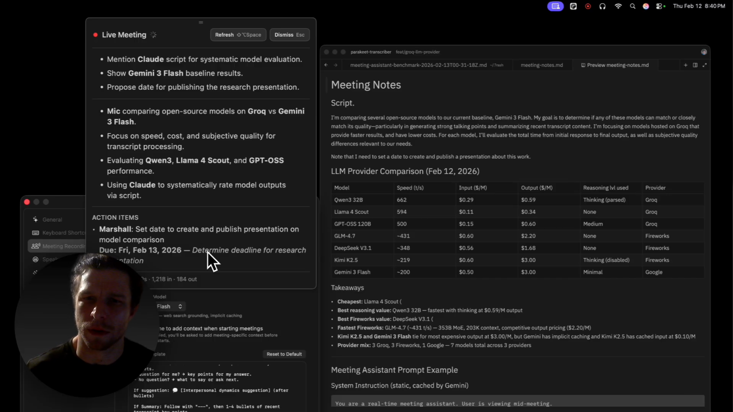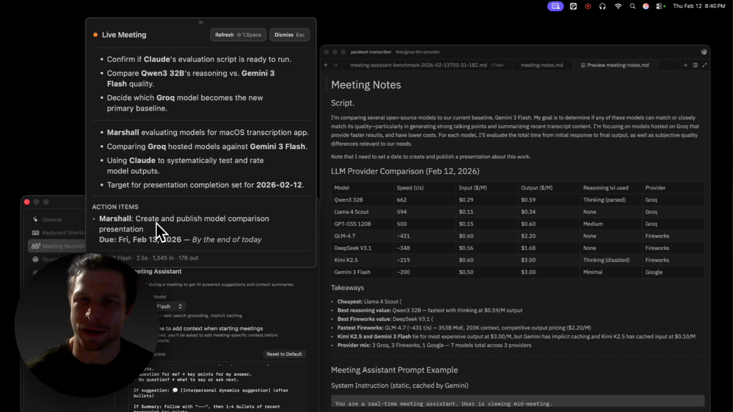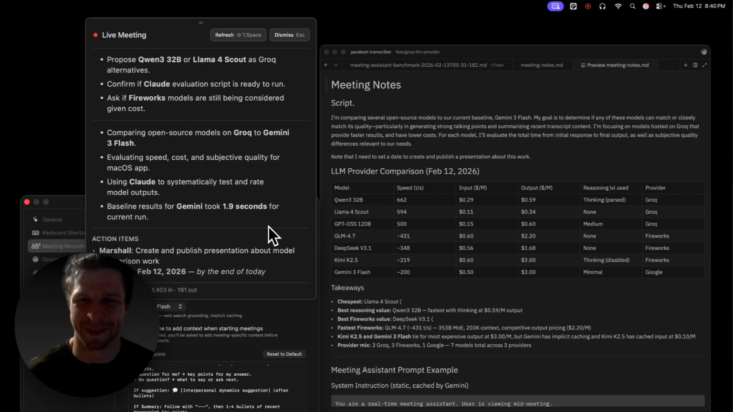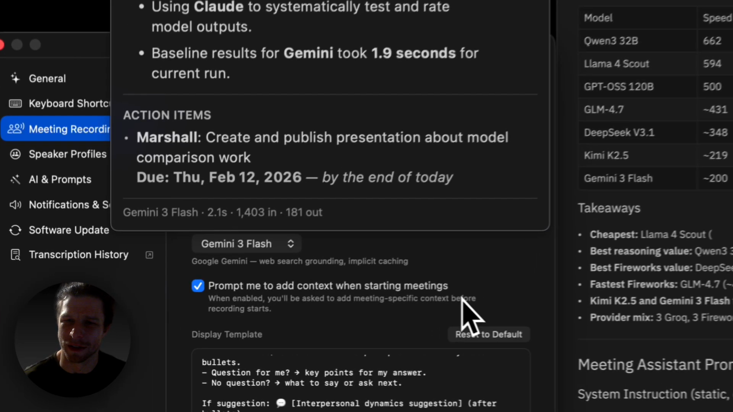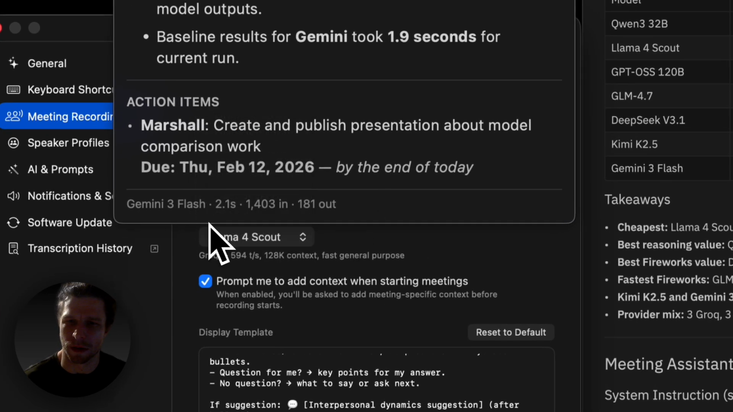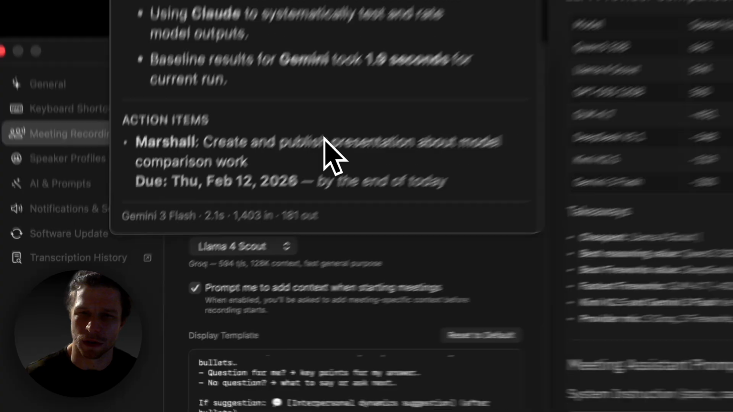All right, reload. Oh, I think it's flashing the action items tag for a second there. Now we can see due Friday, February 13th by the end of the day. Let's make that due today at the end of the day. There we go. The 12th. Okay. Let's take a look at the talking points. Yeah. All right. Let's move on. Great idea, Gemini. Let's experiment with Llama 4 Scout. Gemini 3 Flash took 2.1 seconds.